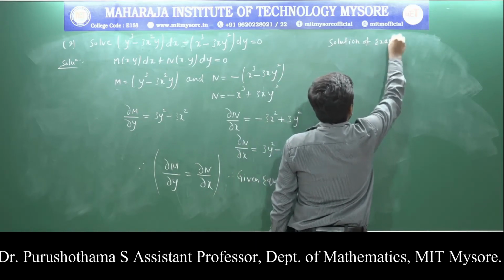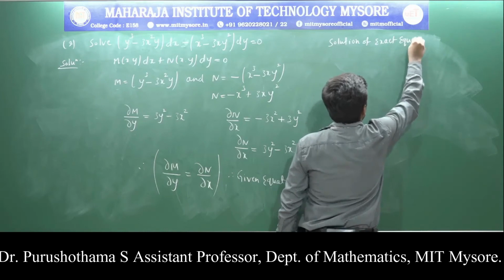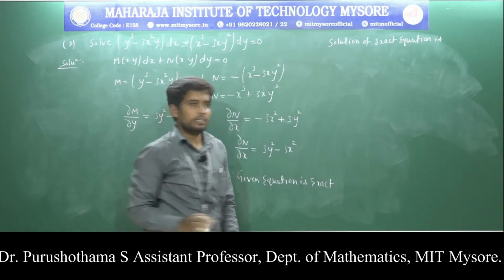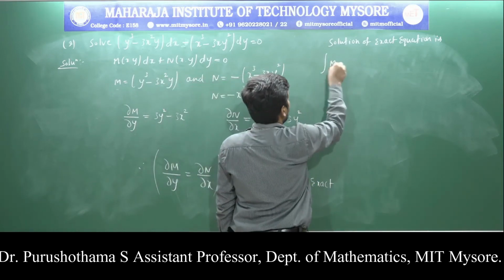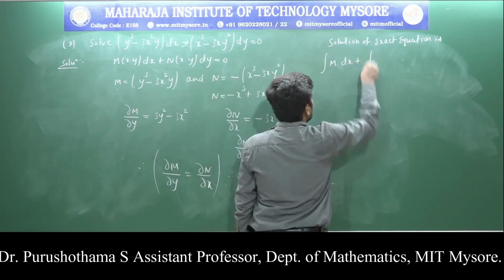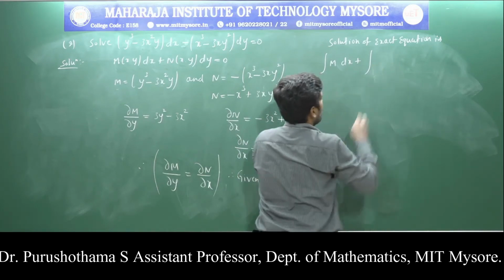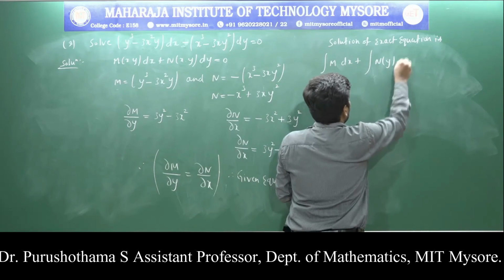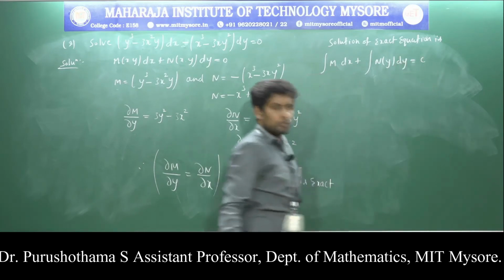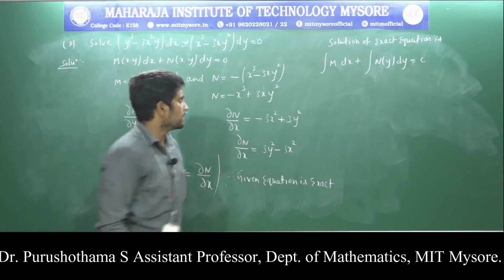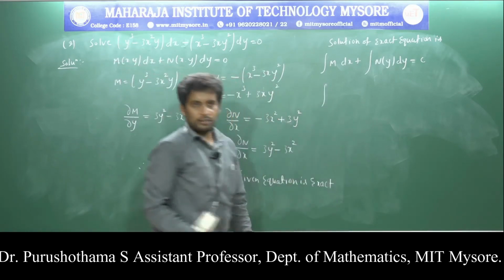The solution of an exact equation is the integral of M with respect to x, plus the integral of N of y with respect to y, is equal to c, where c is an integral constant. So in the next line, replace the M value.